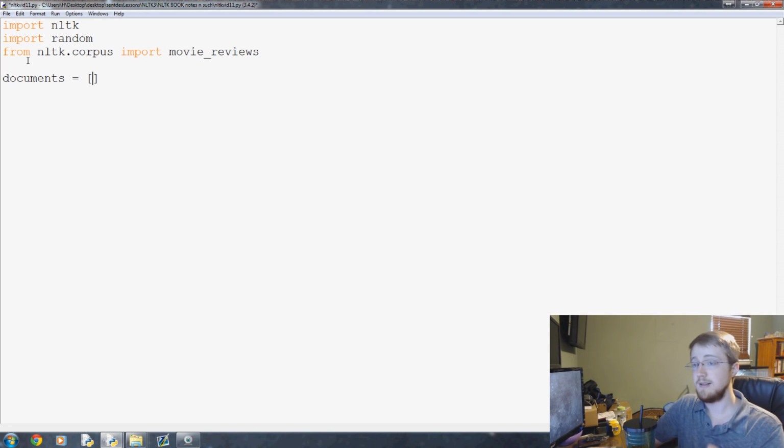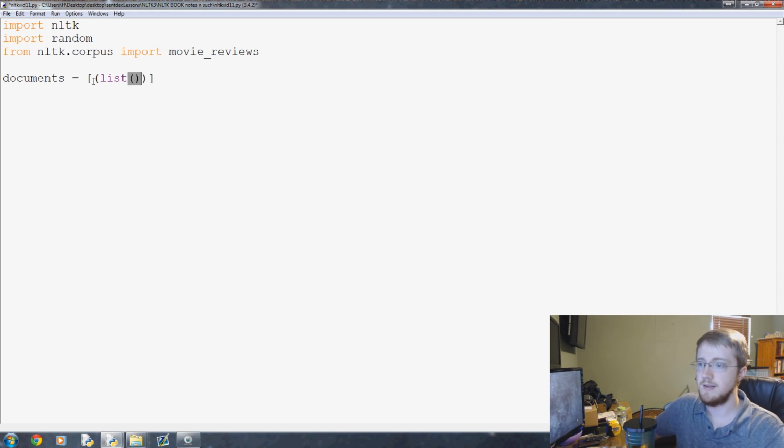The tuple itself will be the words, and we're going to call words as features. If you've followed along any sort of machine learning tutorial, including some of my own, you'll know that you've got features, and those features are what make up the elements of something, and we use those features to train based on their categories or tags or whatever you want to call them. So anyway, we're going to have a list of tuples, and the first element, or the 0th element in that tuple, will be the words. They're basically the presence or the absence of a word, and then the second part of that tuple will be the category.